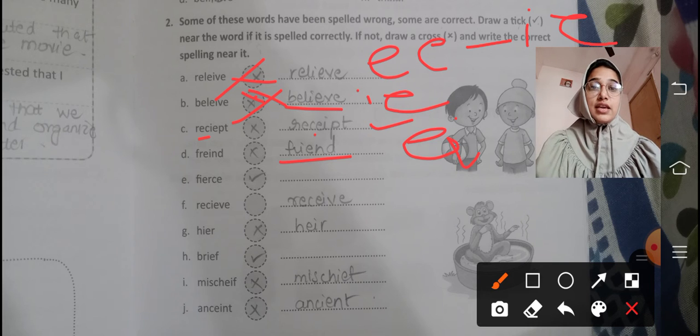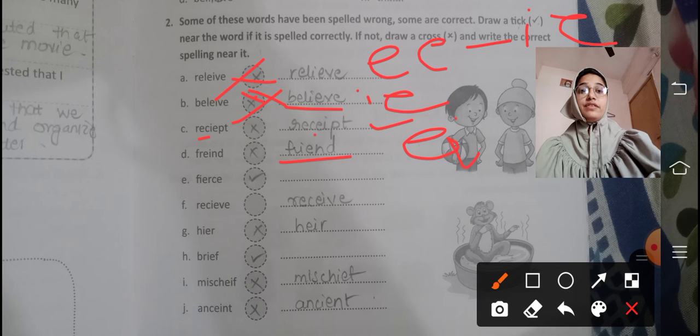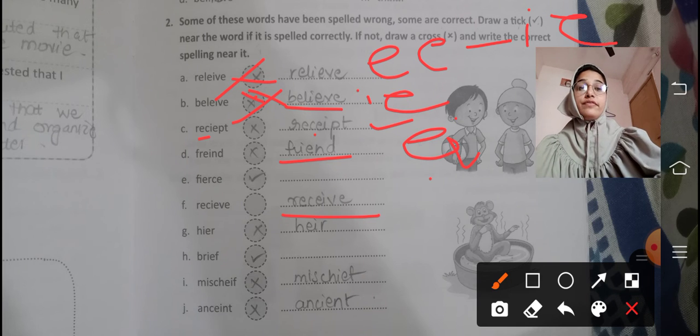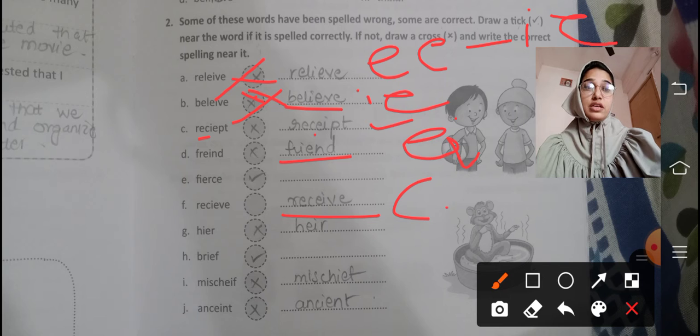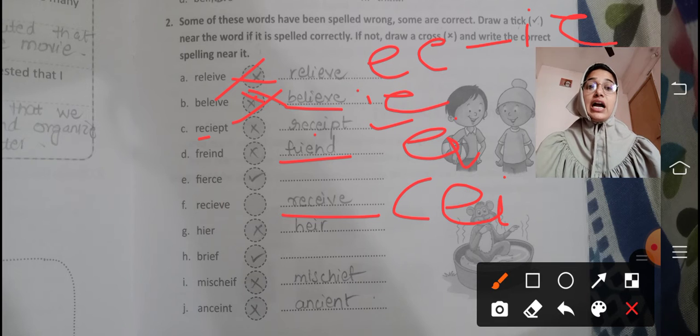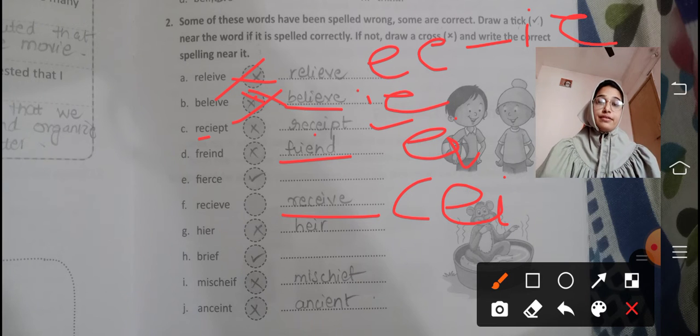Sixth is receive. So you can see the correct spelling of receive. Here it is C. Then if it comes immediately before C, then we have to write IE after C. Here. So again HEIR, heir. Brief. It is a correct spelling, BRIEF, brief.